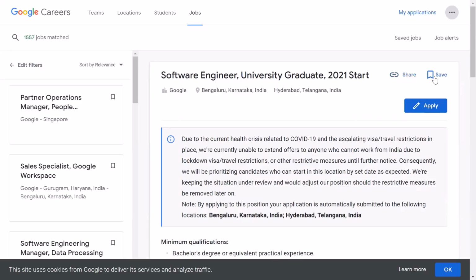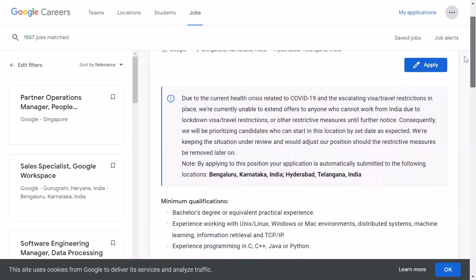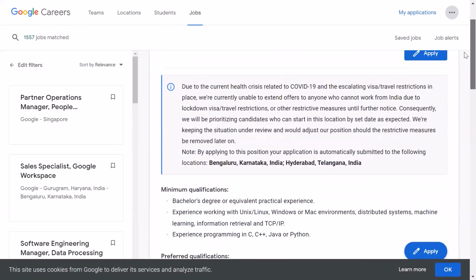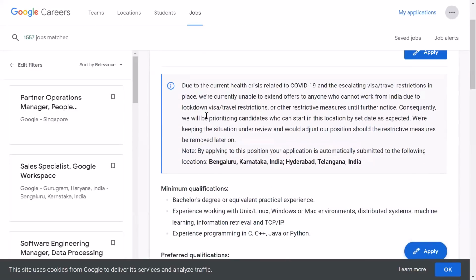And from here you can save it. I think it will get saved somewhere in your Google careers jobs profile, maybe. And here you can see the apply link. When you click on apply, you will get some form, or simply you have to enter your Google ID and you will be able to apply. If we start here, we can see what's written: due to the current health crisis related to COVID-19 and the escalating visa and travel restrictions in place, we are currently unable to extend offers to anyone who can't work from India due to lockdown, visa travel restrictions, or other restrictive measures until further notice.